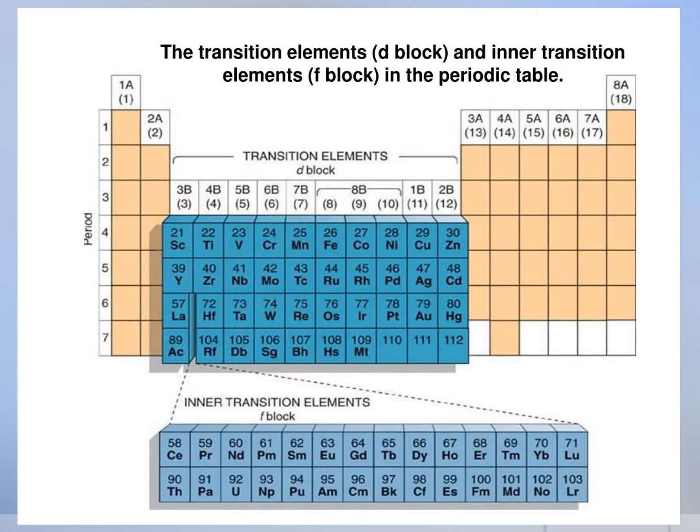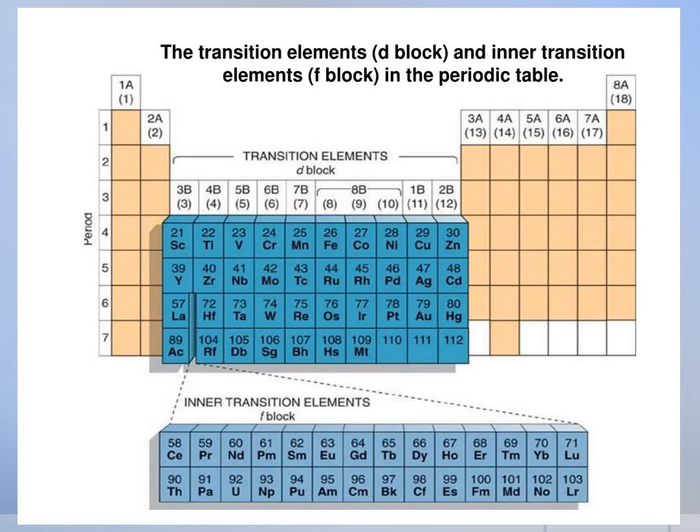Transition metals occupy group 3 to group 12 of the modern periodic table, that is the D block. So D block elements are called transition elements, and F block elements are called inner transition elements.